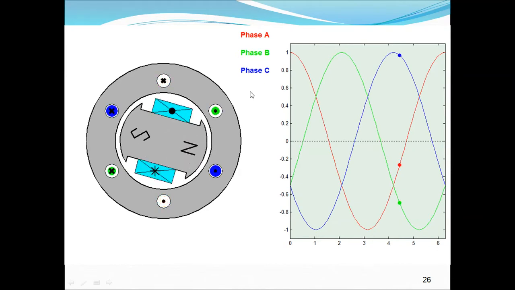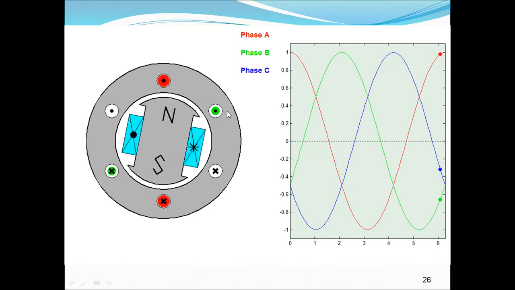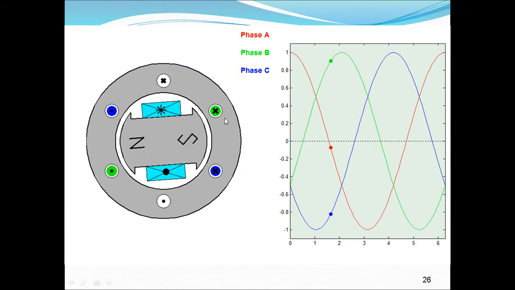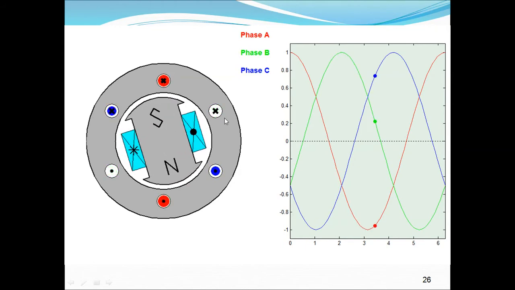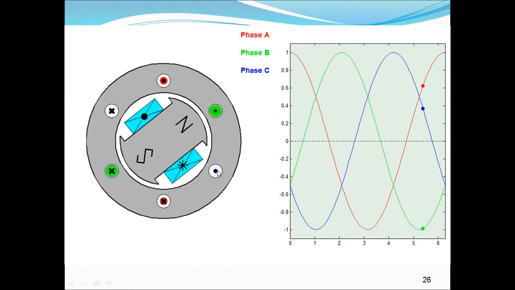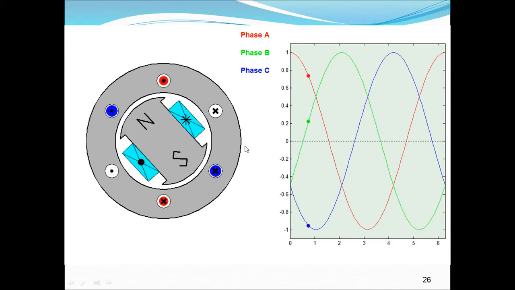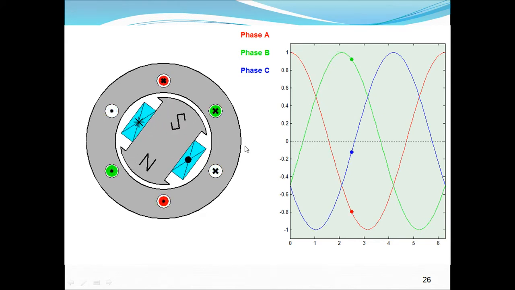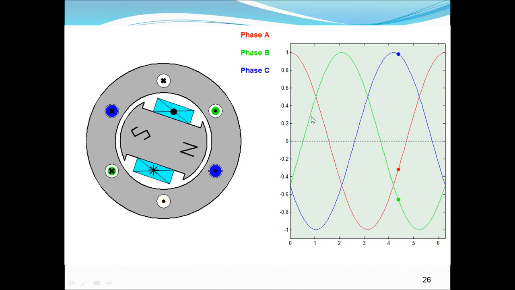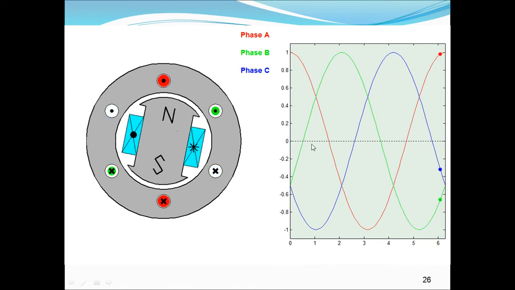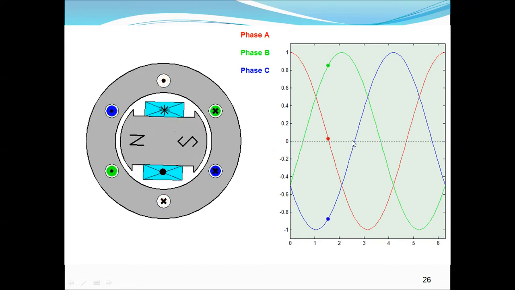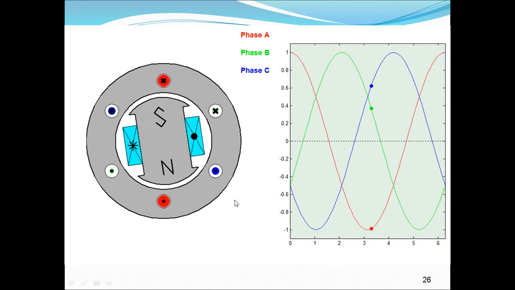See here, dot and cross. What is the meaning of dot? The dot shows the direction of the current. Dot means the current is entering, cross means the current is leaving. This is how the current is flowing in R phase, Y phase, and the blue phase.